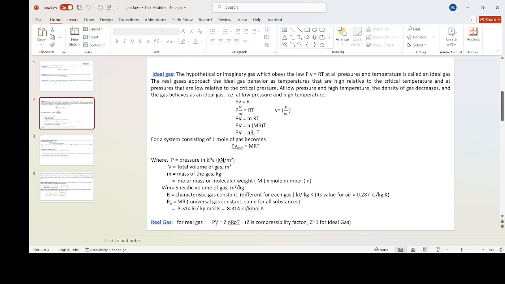For real gas, PV is equal to ZnR0T. Z is the compressibility factor. Z is equal to 1 for ideal gas. So this relation is used in moles as well as in mass, as shown below. This is the mass formula. This is the moles formula.